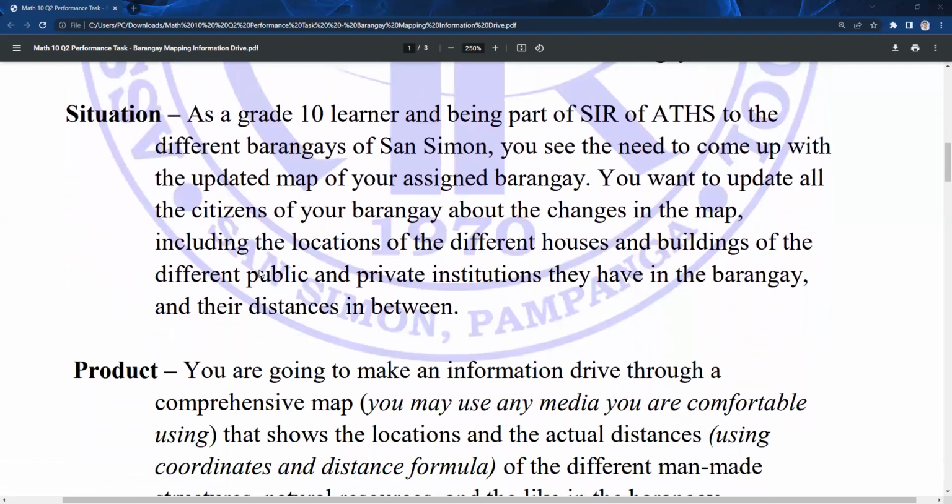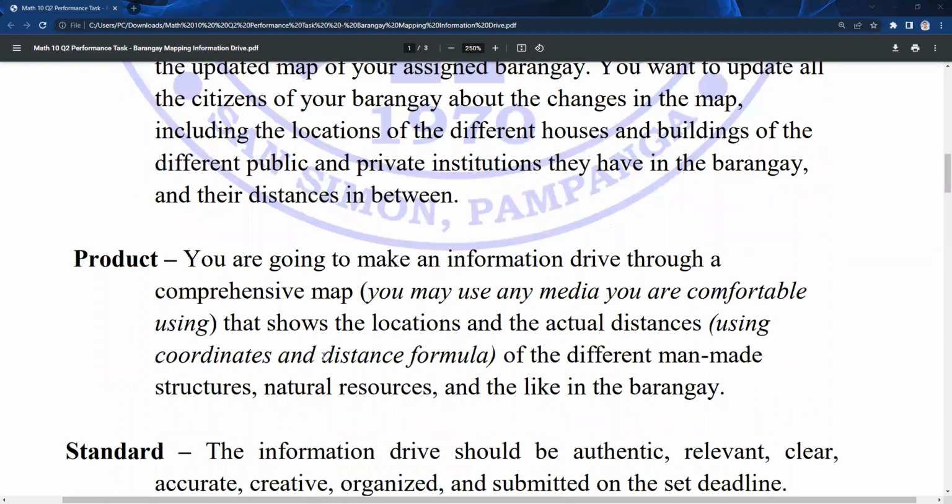And for the situation, as a grade 10 learner and being part of the social investigatory research of Assumpta Technical High School to the different barangays of San Simon, you see the need to come up with the updated map of your assigned barangay. You want to update all the citizens of your barangay about the changes in the map, including the locations of the different houses and buildings of the different public and private institutions that they have in the barangay and their distances in between.